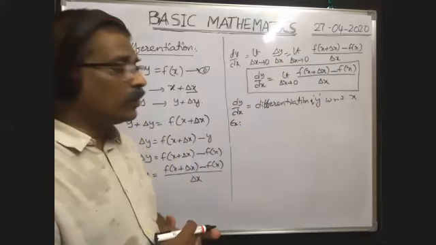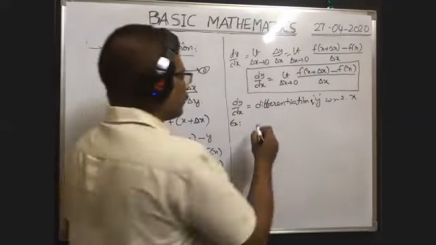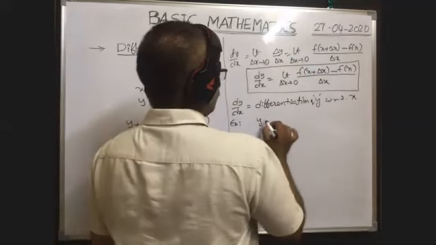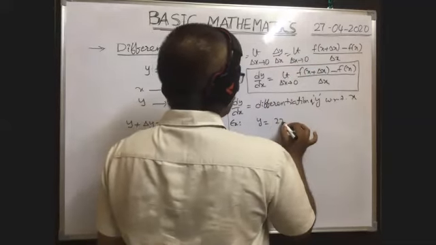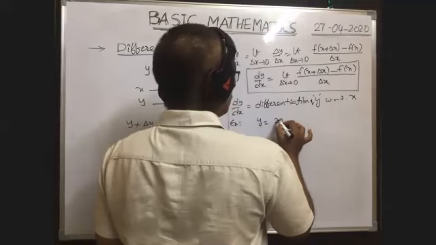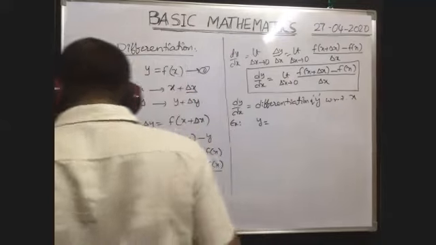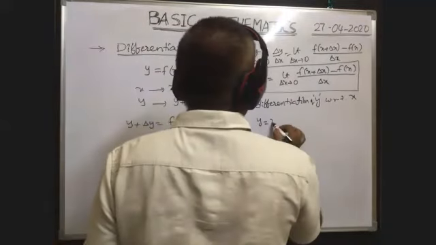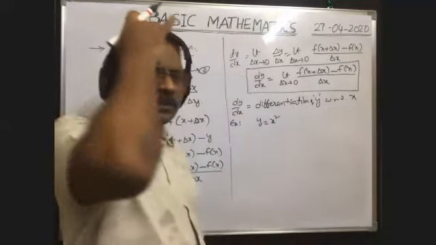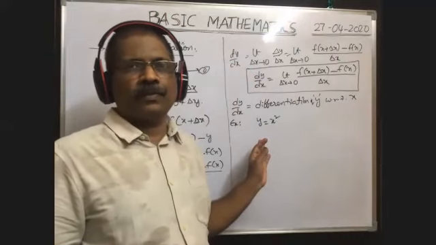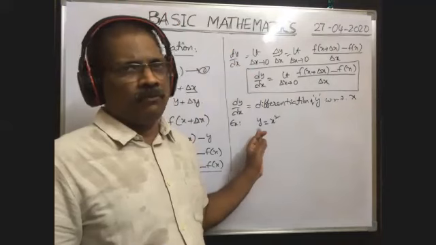We discuss one example. Suppose y is equal to 2x square, or simply y is equal to x square. We will take the simple form. So y is equal to x square. No doubt, if x value changes, y value also changes.